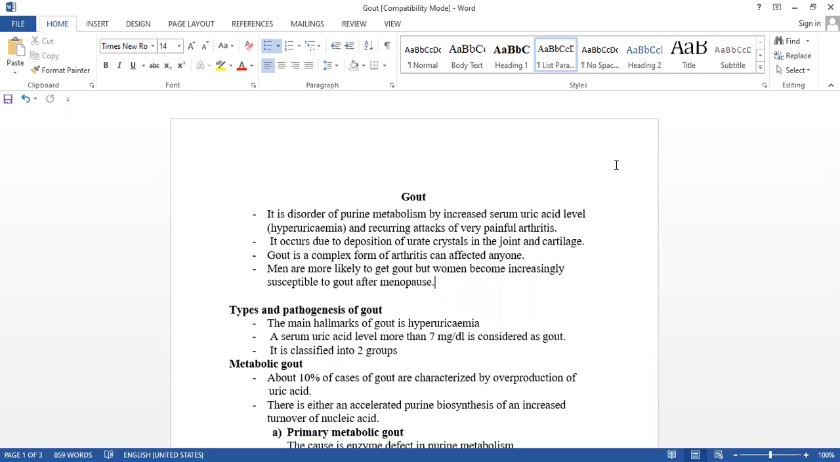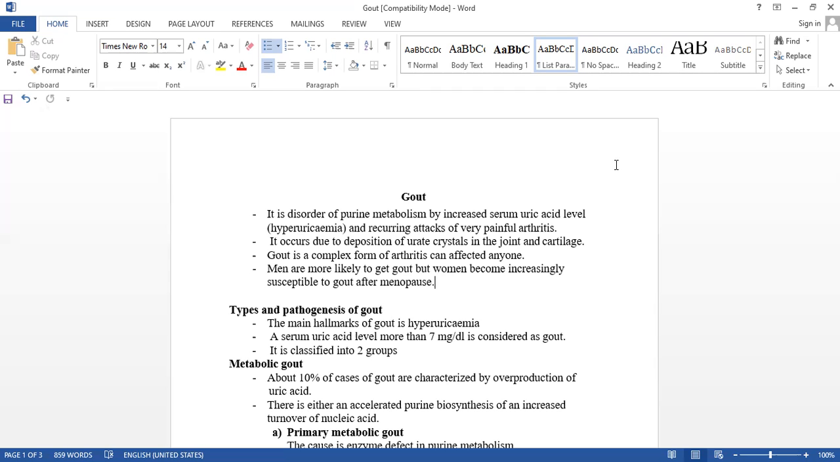It is a disorder of purine metabolism, by increased serum uric acid level. We call it hyperuricemia, and recurring attacks of very painful arthritis. This is the same as arthritis, that is, inflammation of the bone. Okay. It occurs due to deposition of urate crystals in the joints and cartilages.